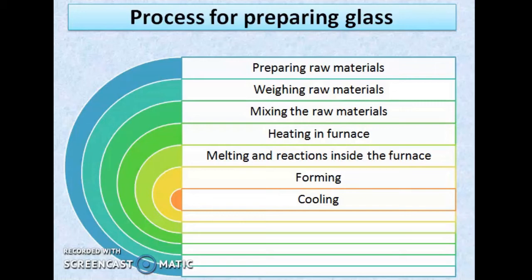The batch is put in furnace and heated till it melts. During melting, raw materials react. Inside the furnace, temperature is close to 1500 degrees Celsius. The molten glass is shaped. Annealing or cooling is very important in glass making. So, this is a simple explanation of glass making process. Let us see the process.